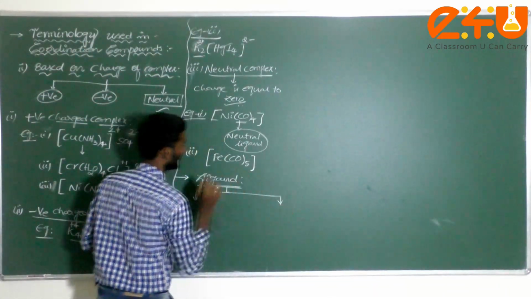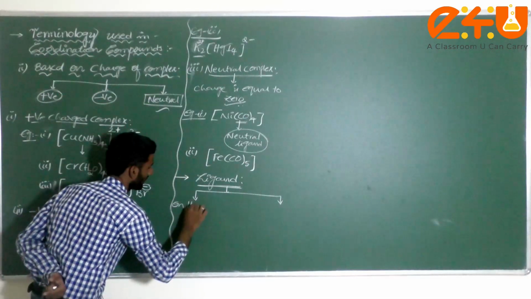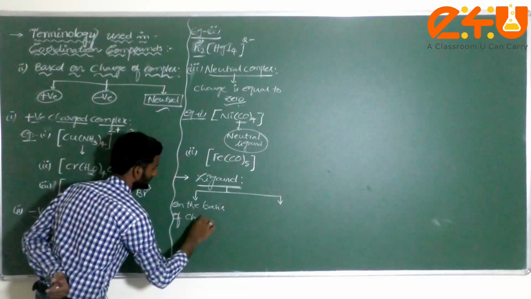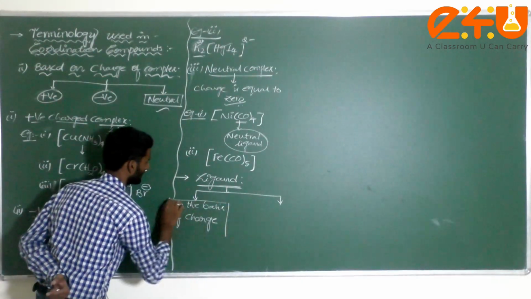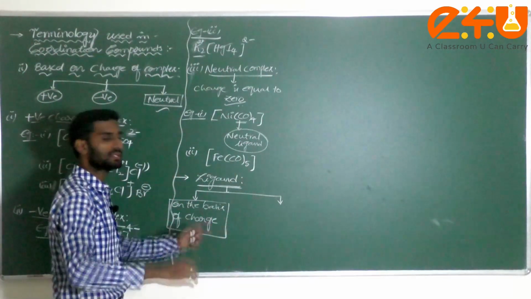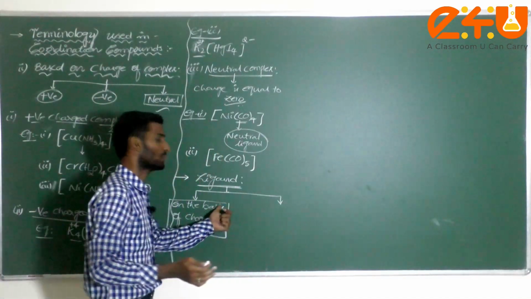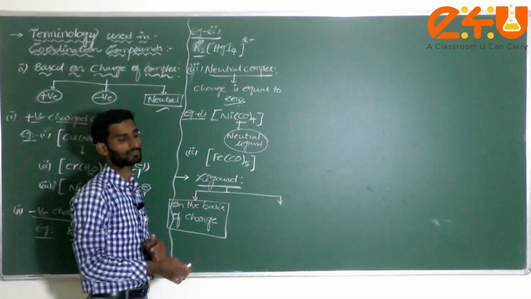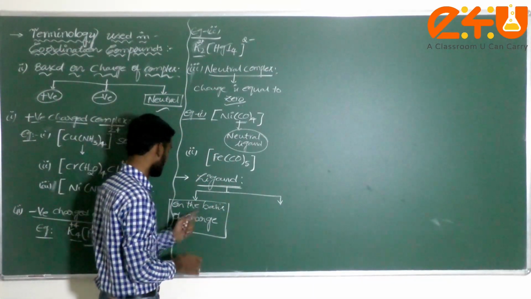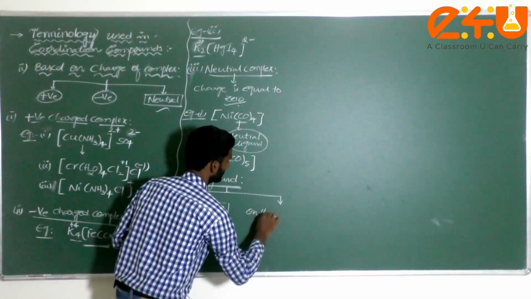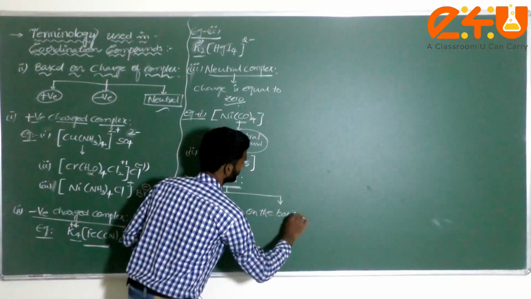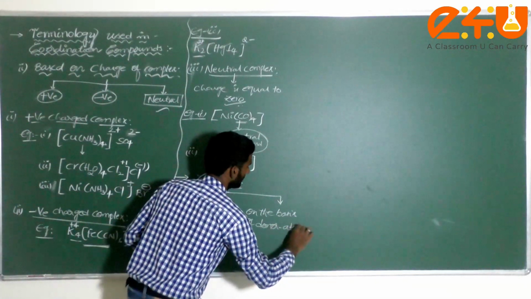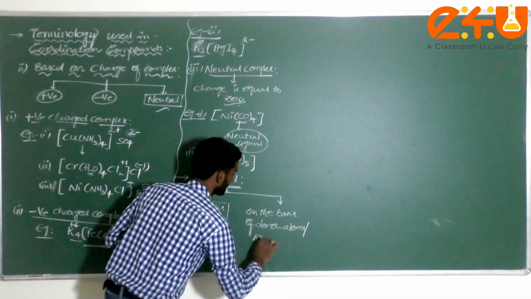One is on the basis of charge. This is very important, dear student, because in the entire coordination compound this is the heart. If you understand what type of ligand and what the charge is, you can easily identify. No need for any confusion on the basis of charge. And next one is on the basis of donor atoms. This is very important. Donor atoms is also called denticity.